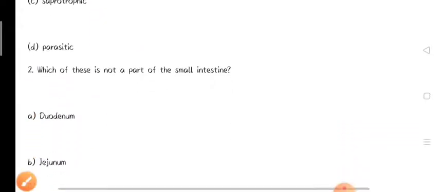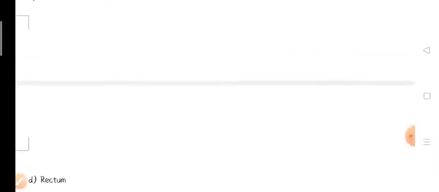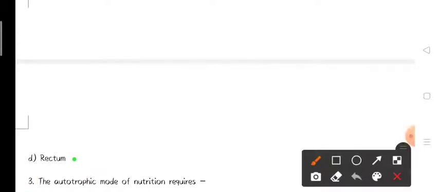The second question: which of these is not a part of small intestine? There are 4 options: duodenum, jejunum, ileum, and the fourth one is rectum. As we have discussed in the description of the chapter, duodenum, jejunum and ileum are the 3 main parts of small intestine, and the only one which is not part of small intestine is the rectum. So our correct option is rectum.